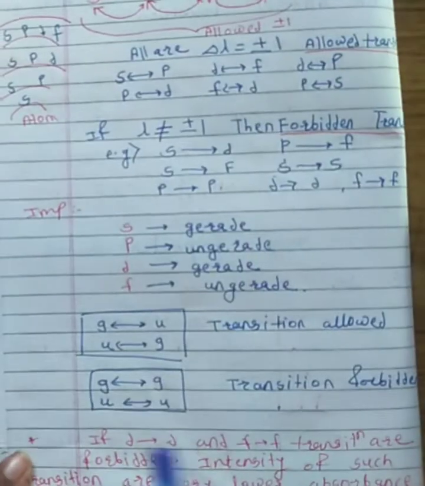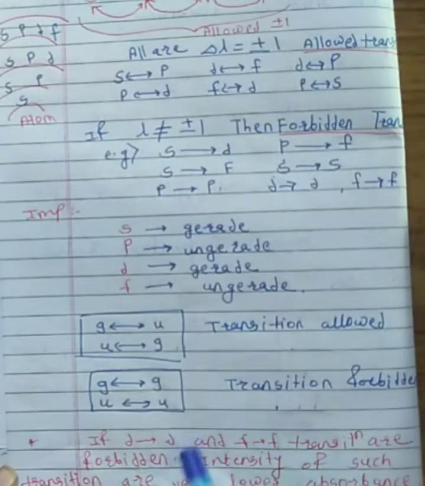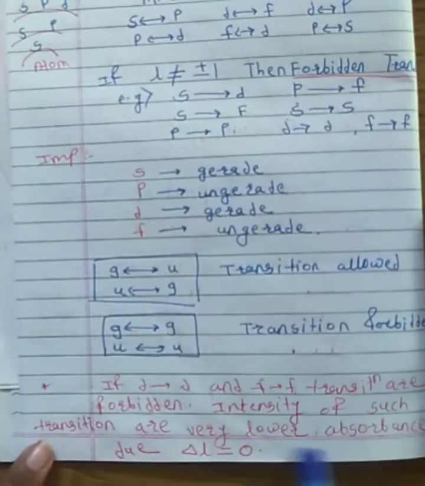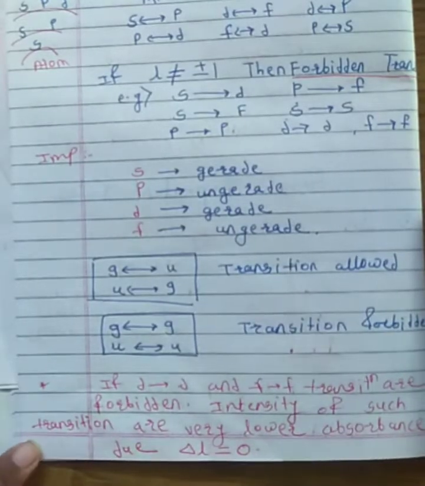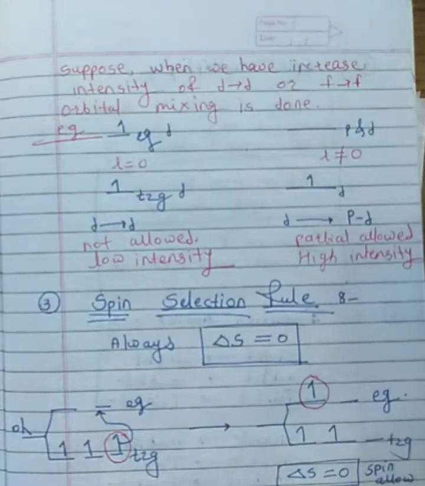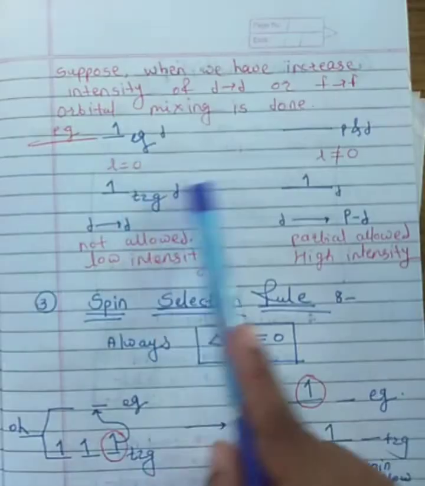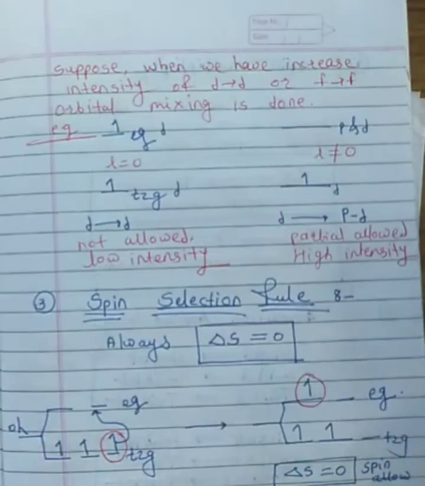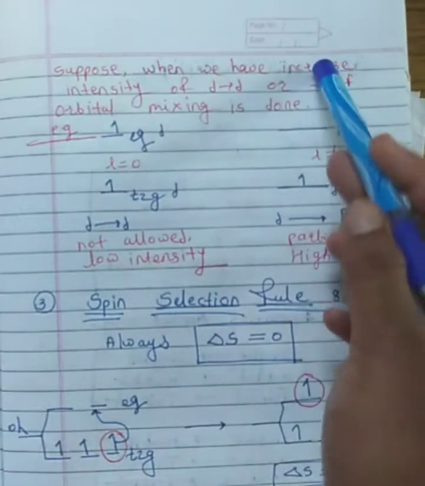Okay. So if DD and FF transitions are forbidden, the intensity of such transitions is very low and lower absorbance occurs, and due to that we get the Laporte value, that is delta L angular momentum is 0. Suppose we have to increase the intensity of the DD transition or FF transition. For that purpose we introduce SD mixing, PD mixing. Okay, this means mixing of orbitals occurs here to increase the intensity of the absorbance for the DD transition or FF transition.